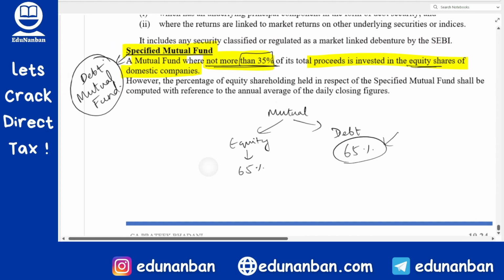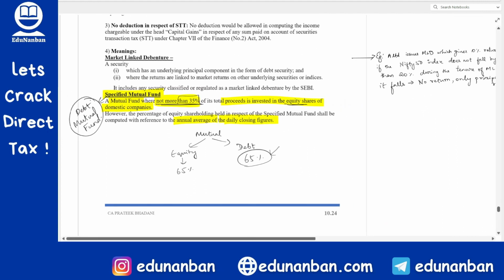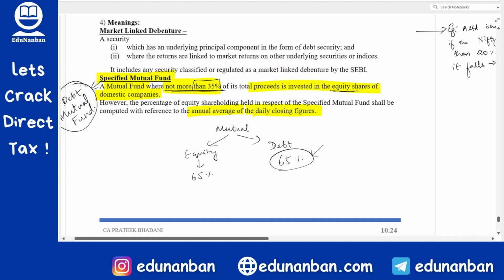Where not more than 35% means max to max 35% is invested in equity shares. And how is this 35% calculated? This 35% is calculated by taking the annual average of the daily closing figures. So every day they will take the closing amount and they will take the average of the closing amount of all the days in the year and then they will decide the percentage. This is how the percentage is calculated. This is specified mutual fund.